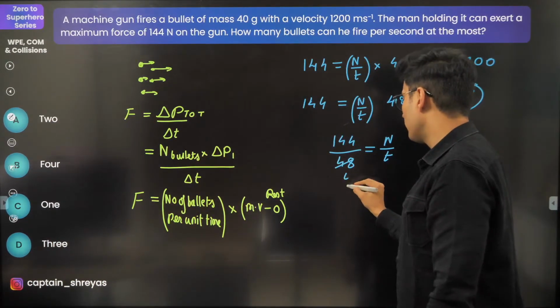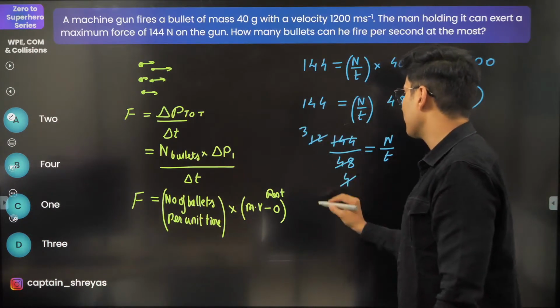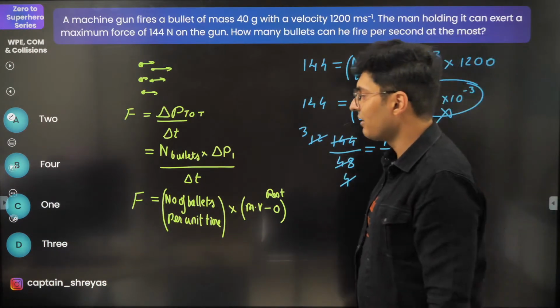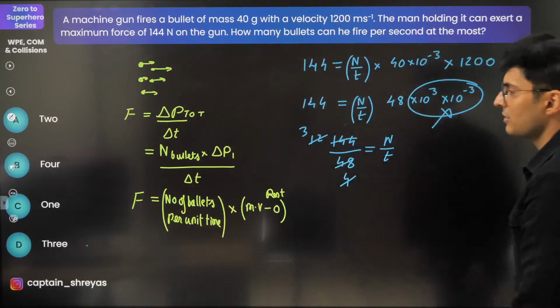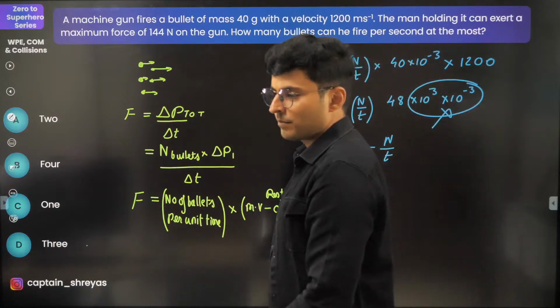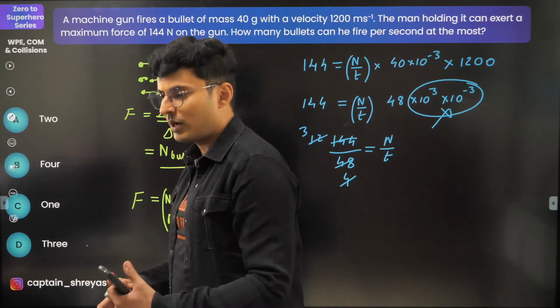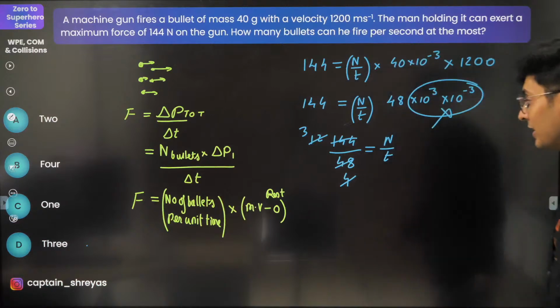This goes with 12 4 times. This goes with 12 12 times. 4 goes with 12 3 times. So n by t is basically 3. So 3 bullets per second should be the answer. Just check this out. Yeah, it is. Perfecto. Excellente. Many of you have answered it. Excellente, Sonalika, Anisha, Dayanand, Apple NEET aspirant. Very good.